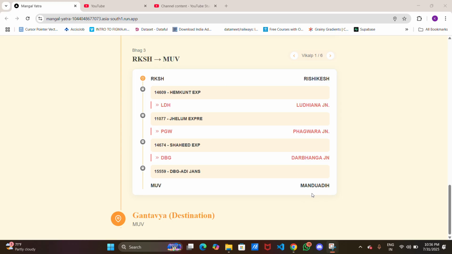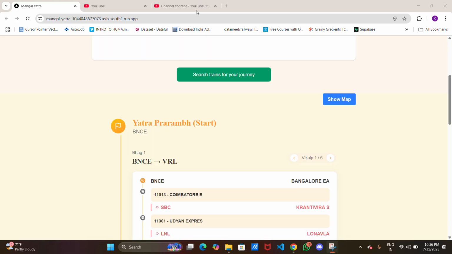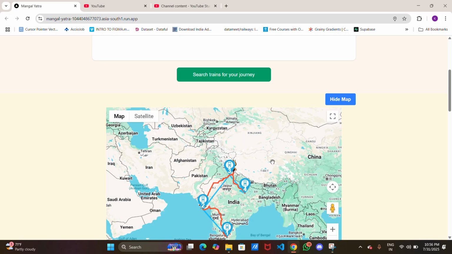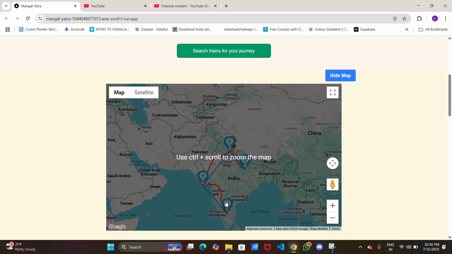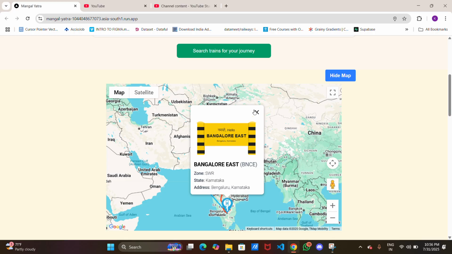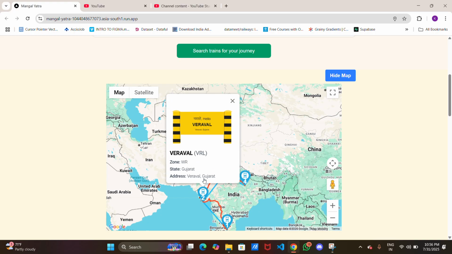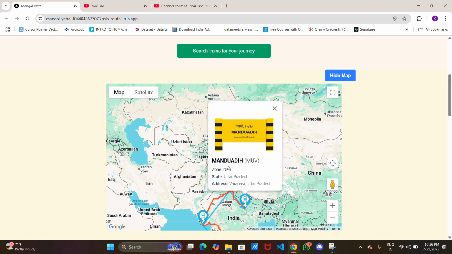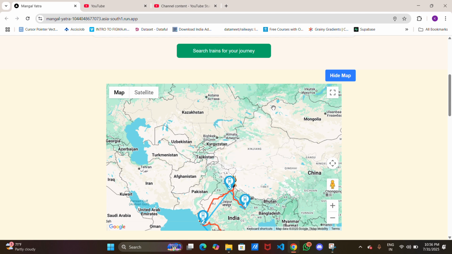Let's suppose Mandwadi is near Kashi, Varanasi. We can show on the map the first station from Bengaluru, then Somnath, then lastly Mandwadi, Varanasi.